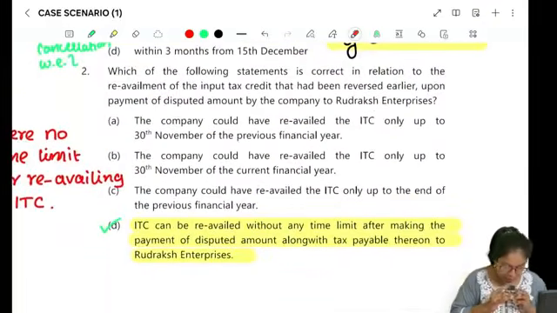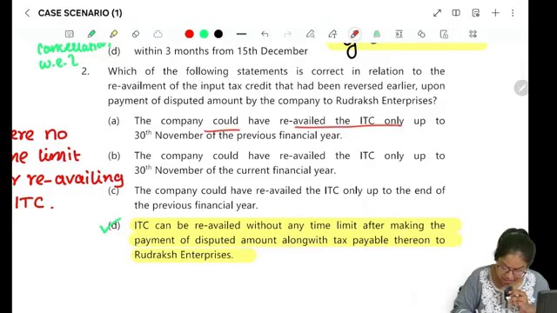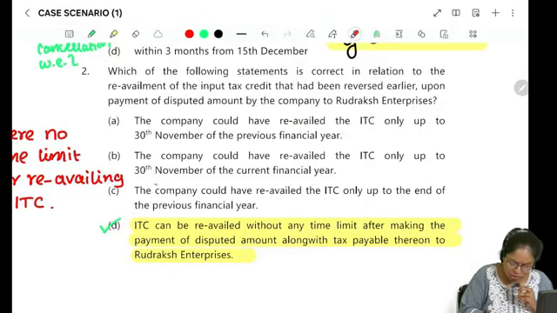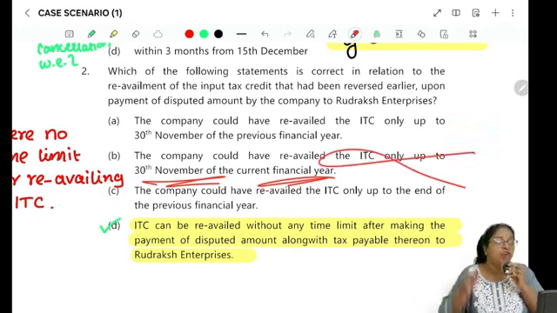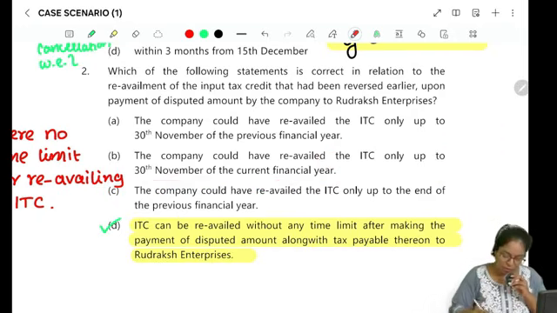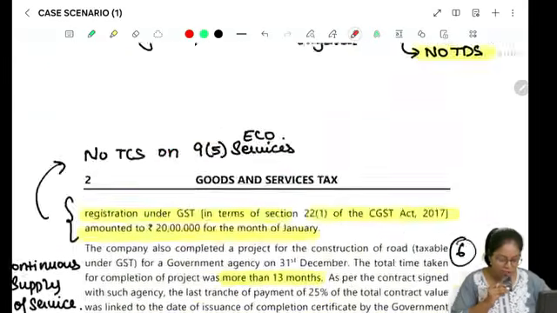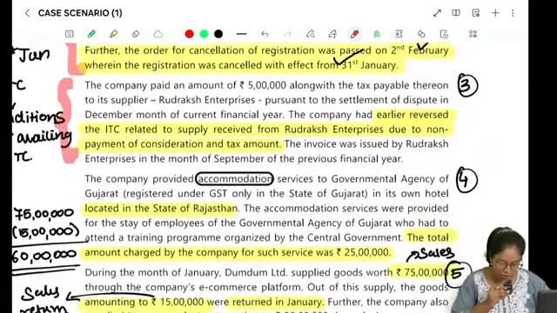So let's have a look at the options. The company could have re-availed the ITC only up to the 30th November of the previous year. There's nothing like that. Only up to the 30th November of the current year? No. For re-availment, there is no such provision. You can avail it without any time limit. So the option is option D, right? So the second MCQ is also done.